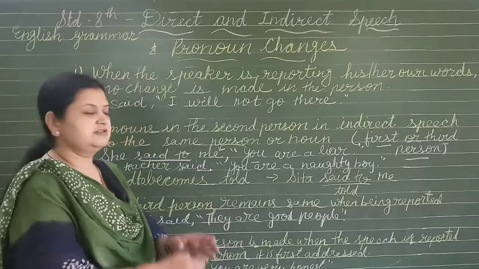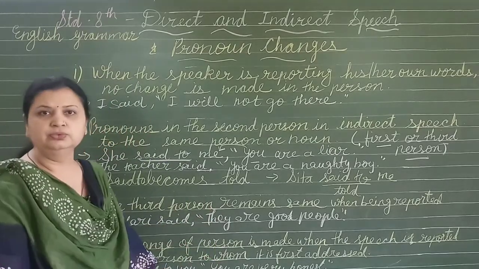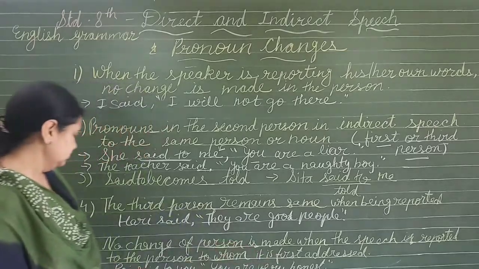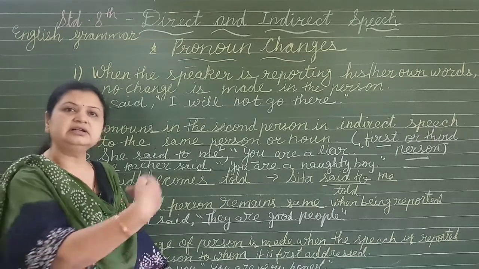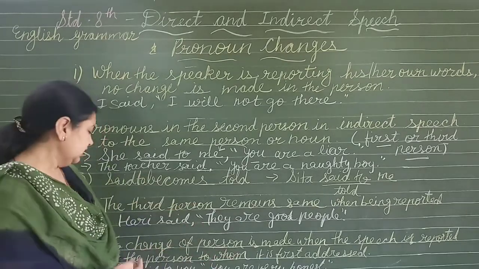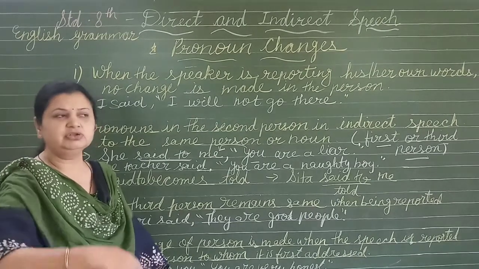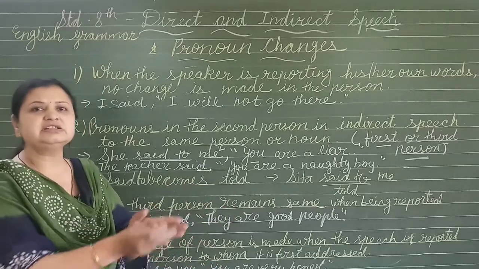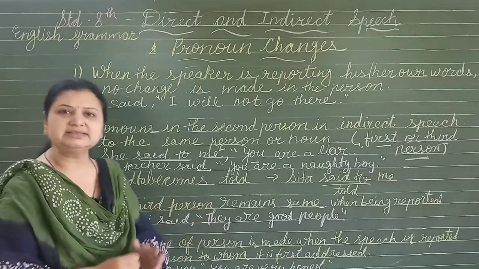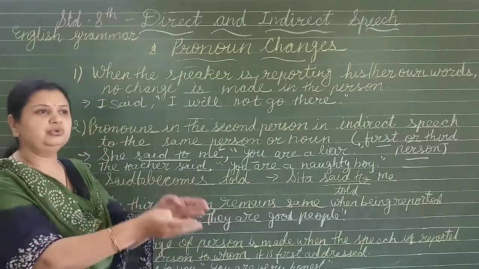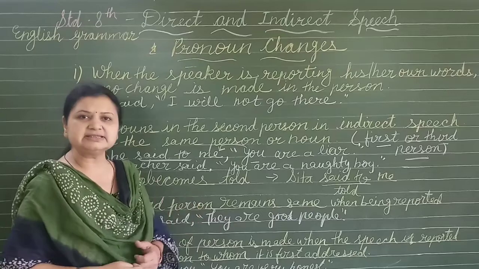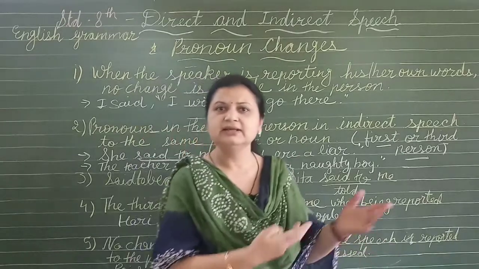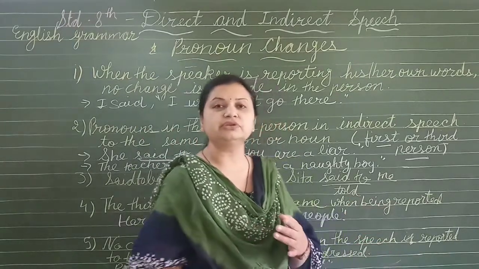To whom it is first addressed means, Raj said to you. To whom it is addressed? To you. You are very honest. Raj said to you. Now here is another person, to you. Raj told you, because the person is also third, but I am speaking for that person who is in front of me and to whom Raj said. Raj said to you, you are an honest person. Now how will I say it? Raj told you that you are very honest. Here I cannot say he, she, because we are using it for that person.